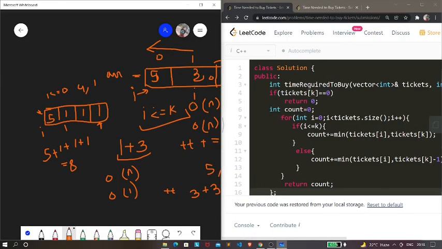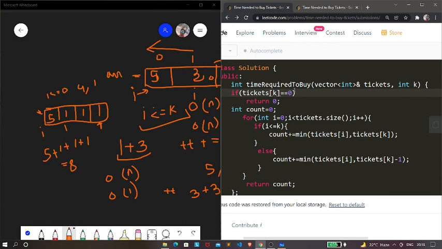So now let's see the code for this algorithm. Over here, as you can see, we are actually checking whether our tickets of k is 0 or not. If it is 0, then we're just going to return 0. And then we have a variable count. You can also consider it to be time taken. Next, we have a pointer which is currently pointing to 0, and we are going up to tickets.size, that is the size of the whole array. And next we are incrementing the I by 1.